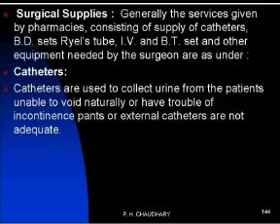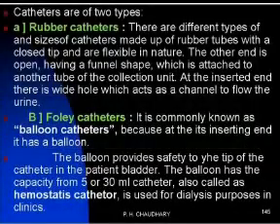Number one is the catheter. Catheters are used to collect urine from patients who are unable to void naturally or have trouble voiding, where incontinence pads or external catheters are not adequate. For such patients we use the catheter to collect the urine. Catheters have two types. Number one, rubber catheter, and second is the balloon catheter, also called the Foley catheter.